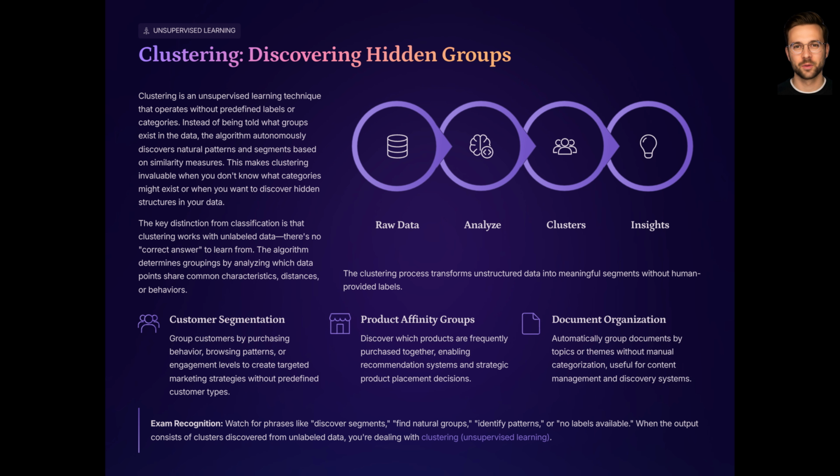Clustering, discovering groups without labels. The next ML type is clustering, which is a classic example of unsupervised learning. In clustering, we do not have labels in the data. Instead, we want the algorithm to discover natural groups or clusters based on similarity. Examples: segmenting customers into groups based on purchase history and behavior, grouping products that are frequently bought together, grouping documents by topic when no labels are available.